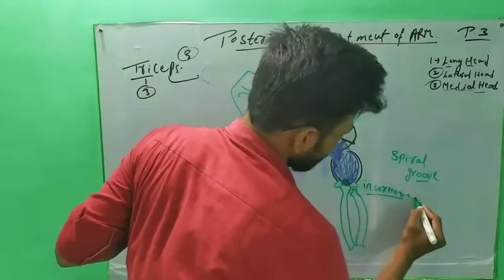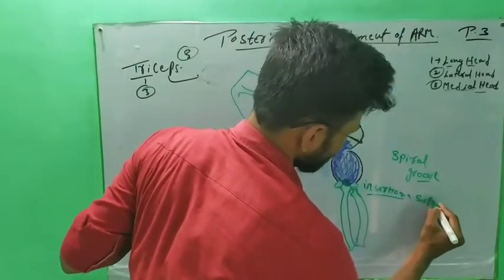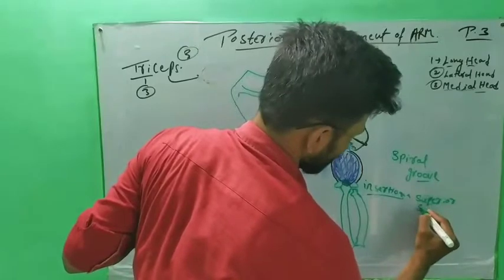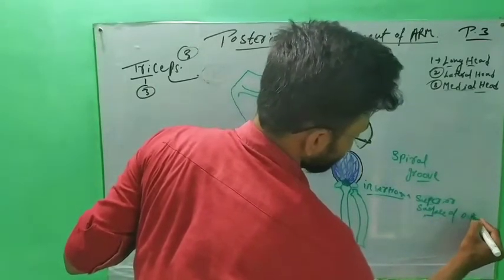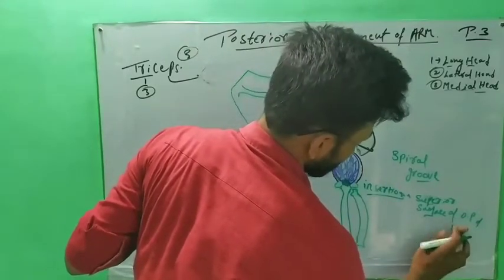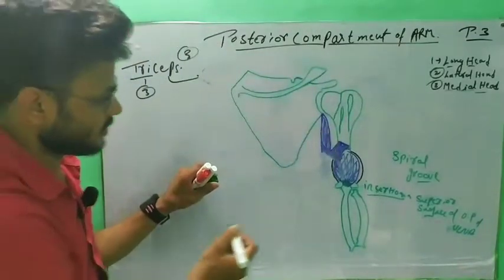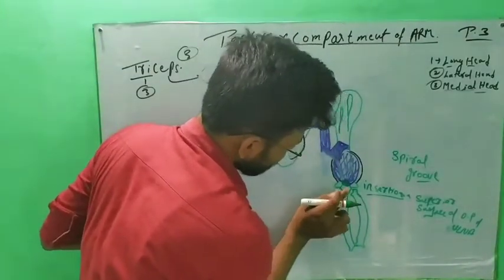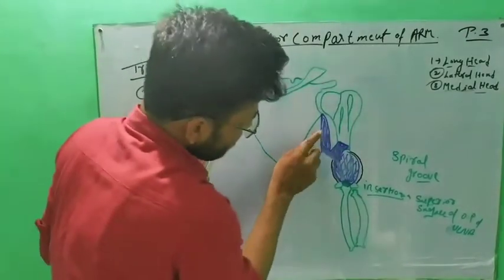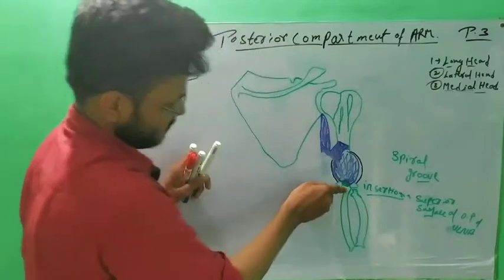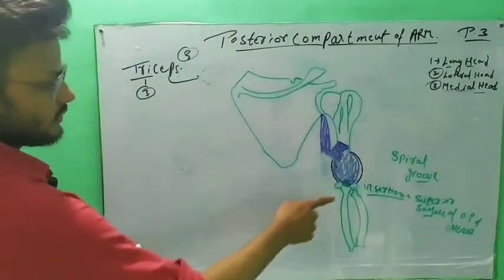It is on the superior surface of the olecranon process of the ulna. This is the olecranon process, and this triceps brachii will insert into the superior surface of the olecranon process of the ulna.